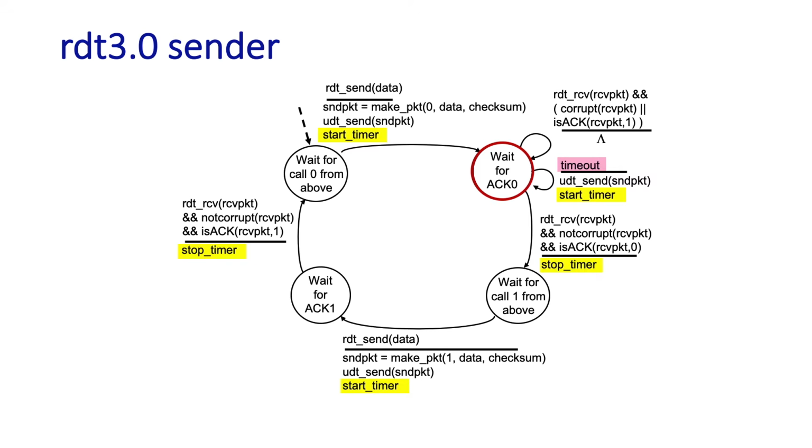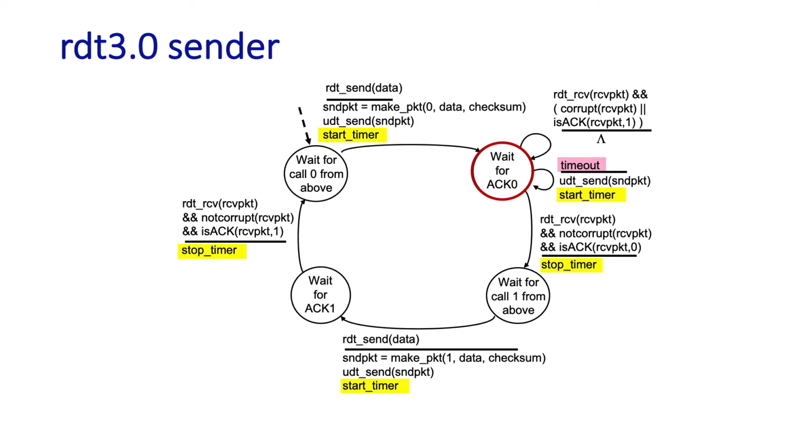And in the case that a corrupt packet arrives, the sender will just ignore this, essentially treating the corrupted packet like a lost packet that will be recovered by a later timeout retransmit. And in the case of an ACK1 packet arrival, that's an ACK1 for a packet that's been previously acknowledged, so we can just ignore that as well.